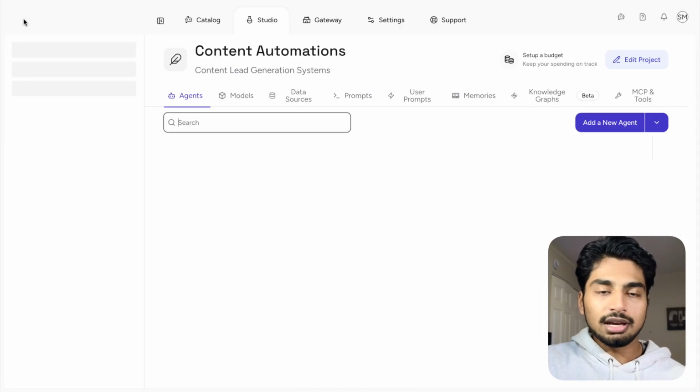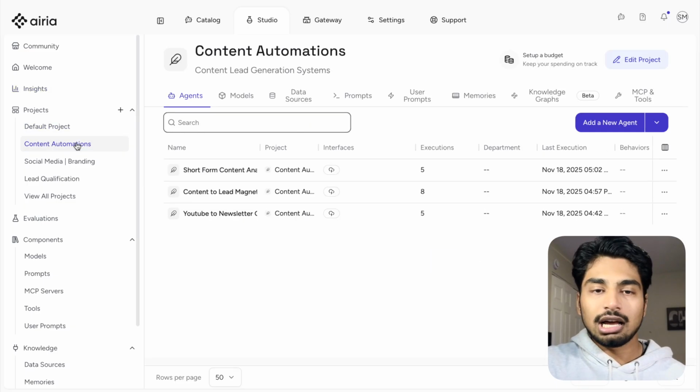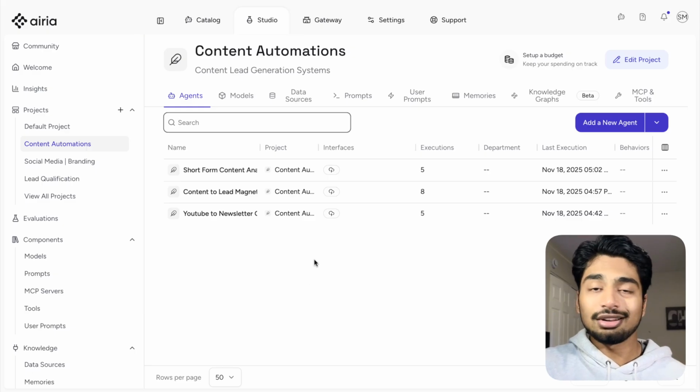You can see, if I come back here, everything is in Insight, so I can see how much I'm using. I can see the latency. I can see the error rate. I can see everything like that. I can see the budget as well. Everything is in here. Everything is organized. If my team wanted to hop in here and play around with these models or build these models, they could also do so. So everything within Aria is pretty streamlined and I like it a lot. I might be covering this platform in a few other videos.